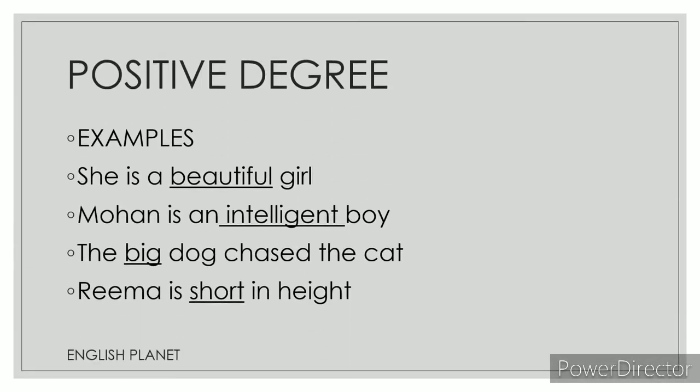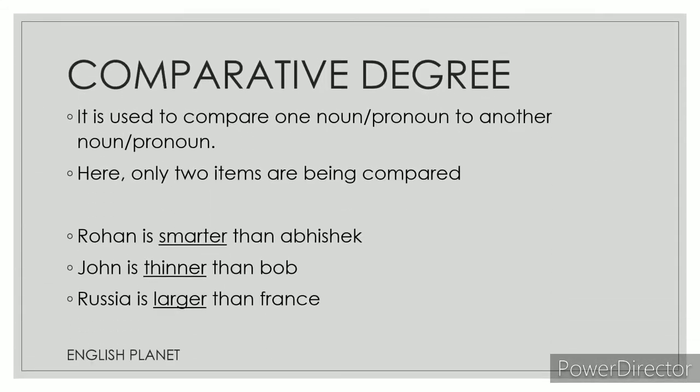Now, the positive degree examples. She is a beautiful girl. Here, only a particular quality is described. Beautiful is in positive degree. Mohan is an intelligent boy. Intelligent is positive degree. Only the mere quality is described. The big dog chased the cat. Big is a positive degree. Rima is short in height. Short is in positive degree, because only the quality is described.